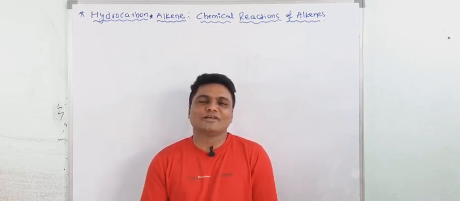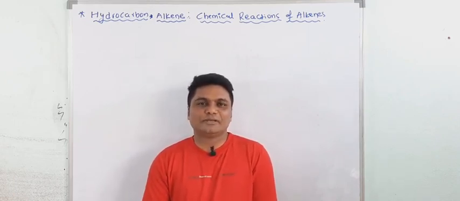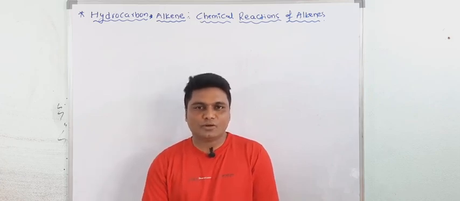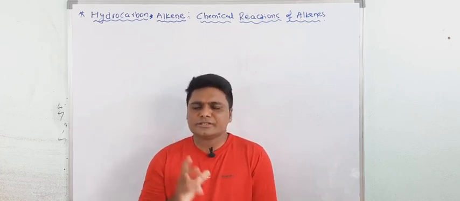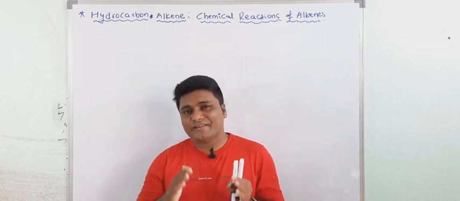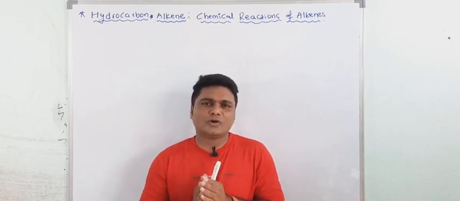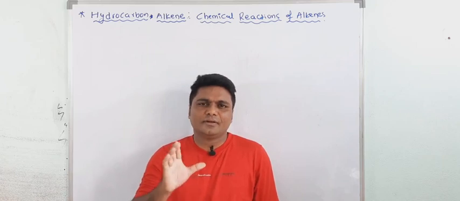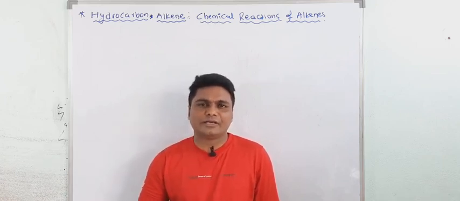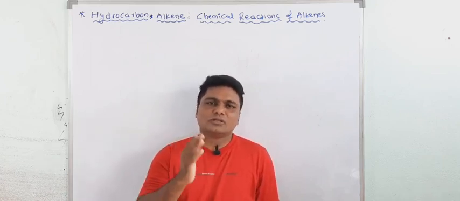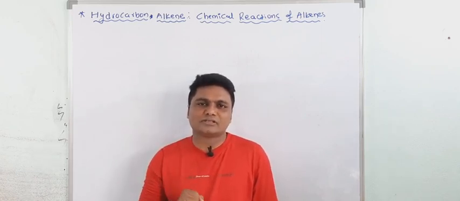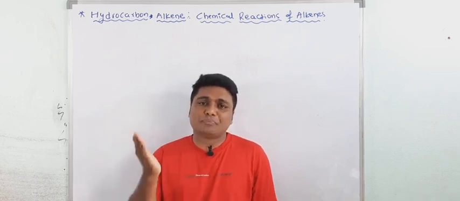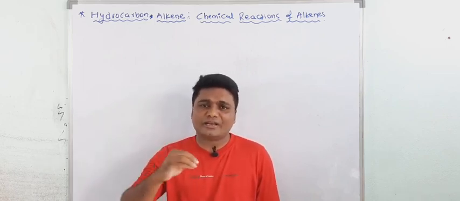Today I brought a very important concept and a very important chapter: hydrocarbon. From that, we will study the chemical reactions of alkenes. This chemical reactions of alkene topic is very important. Why? Because if you study the chemical reactions of alkene properly, around 30% of the alkyl halide chapter will be covered in it, and the preparation of alcohol is also covered in this chapter.